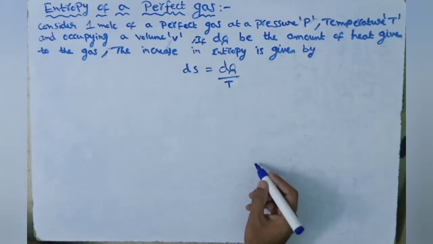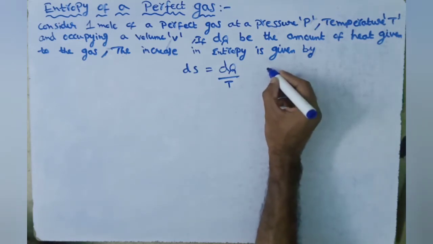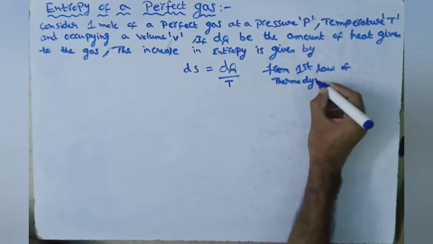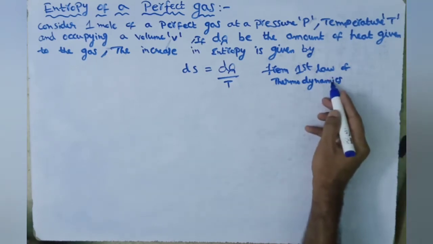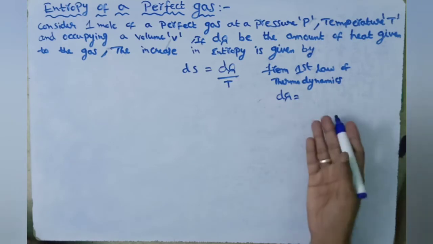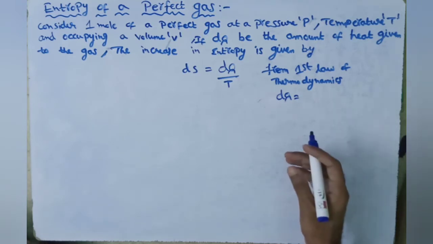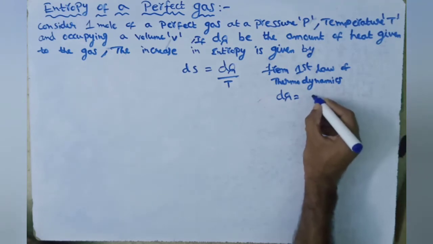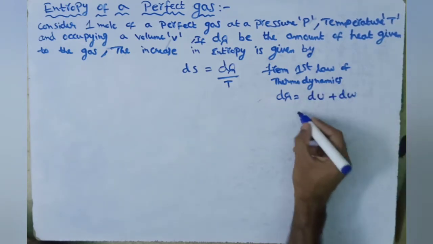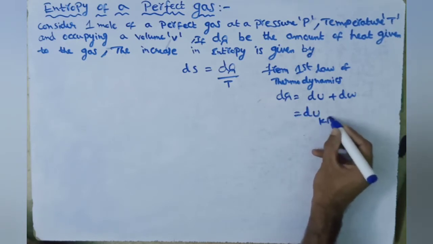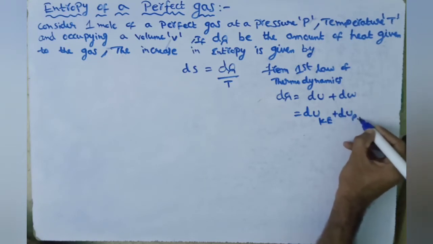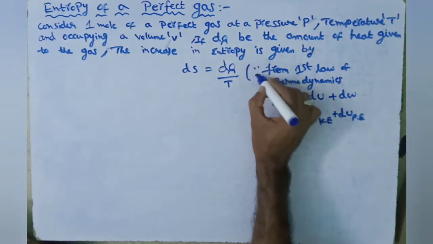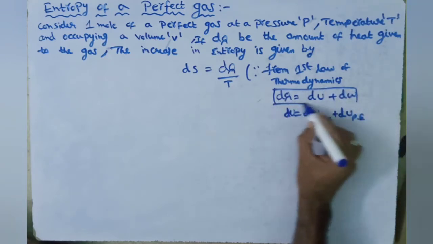From the first law of thermodynamics, we know that when dq amount of heat is given to any system, some amount of energy is used to change its internal energy, and the remaining amount is used for work done. So dq is equal to du plus dw.